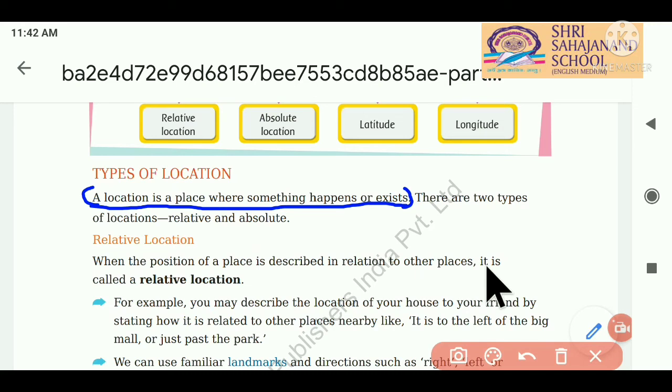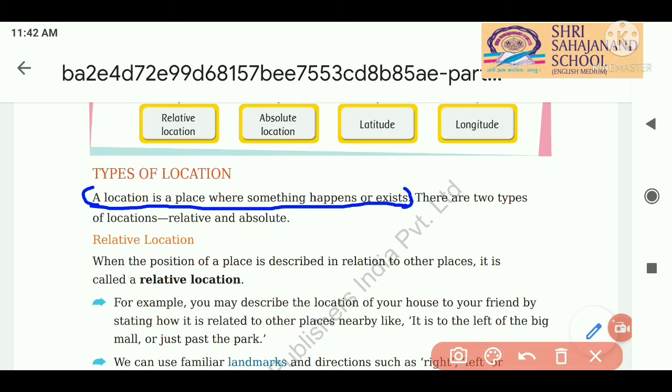A location is a place, a जगह, where something has happened, and it tells us where it is. Students, I think location is a very common word for you nowadays because you all use Android phones, and in the Android phone you can use Google Map, GPS, and it shows us the location.